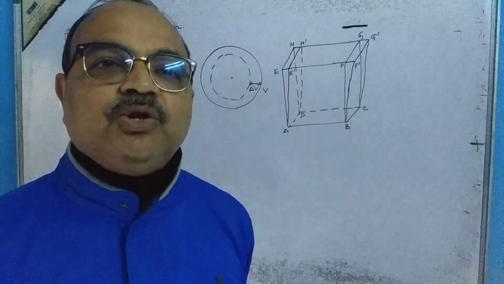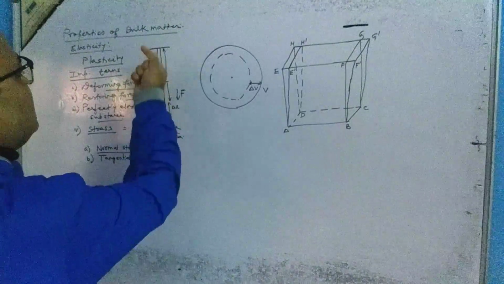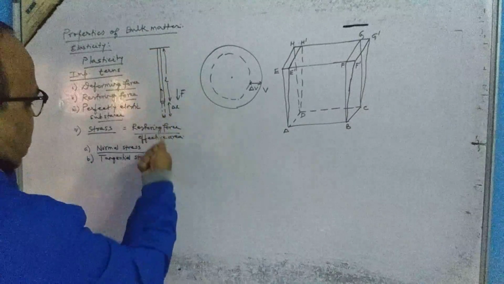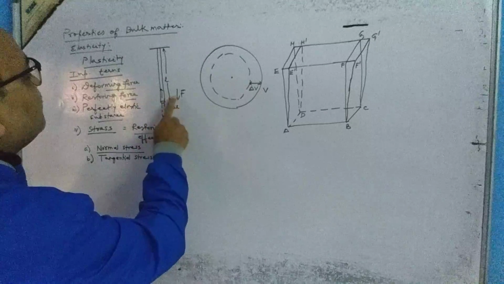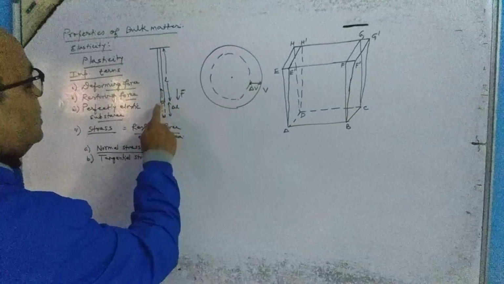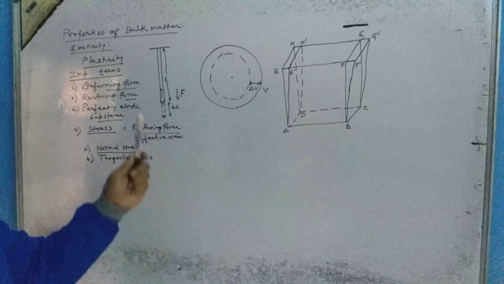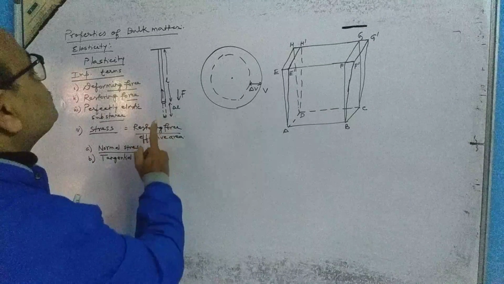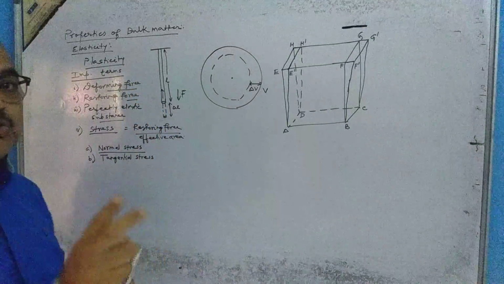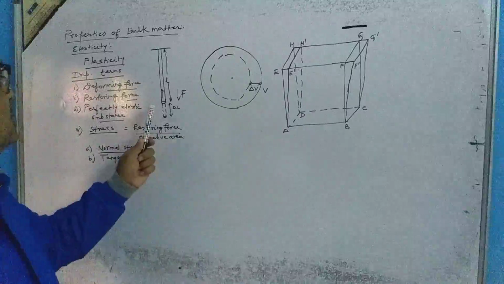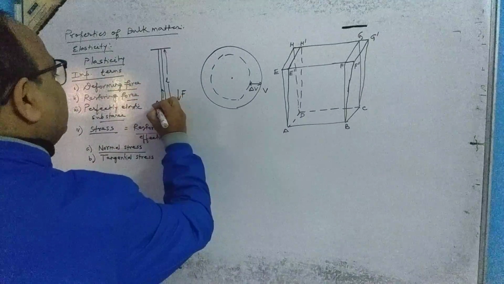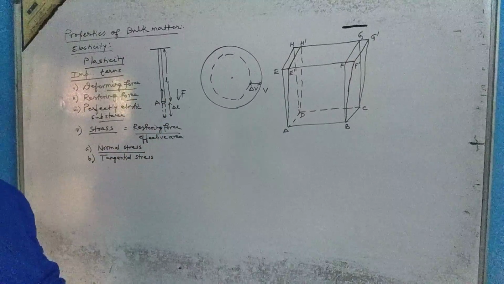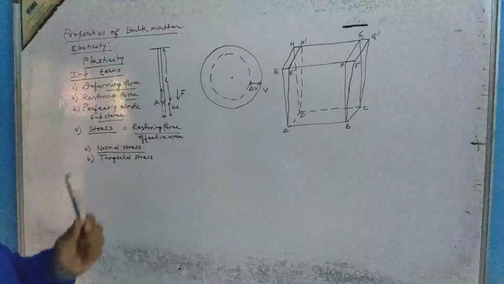So if it is acting normally or perpendicularly like this, suppose I stretch this wire, I have shown here in the figure. I am stretching this wire, इसको मैं stretch किया, तो क्या होगा? Restoring force किस पर act करेगा? This area. You see, this wire has two types of area. One is the curved surface area and the other is the flat surface area. This restoring force will act perpendicular to the flat surface. So flat surface is the effective area. कौन सा एरिया होगा? ये जो फ्लैट सरफेस देख रहे हो ना, ये A इसका एरिया है. तो उस केस में F divided by A will be the normal stress.